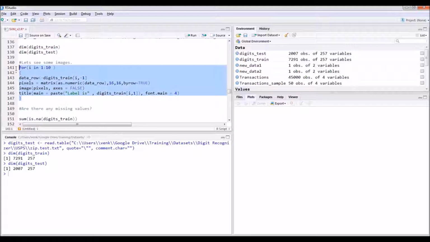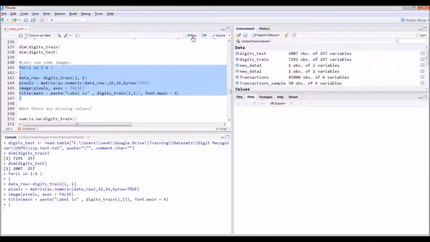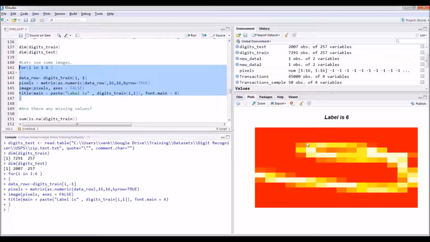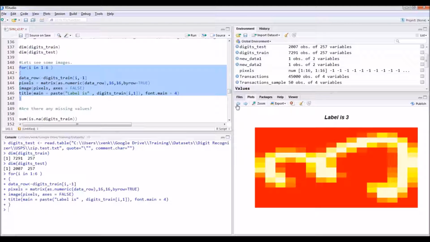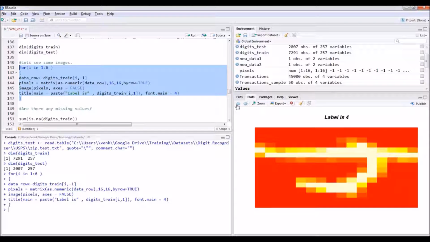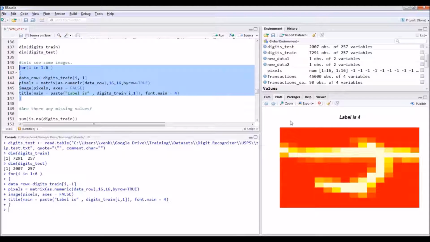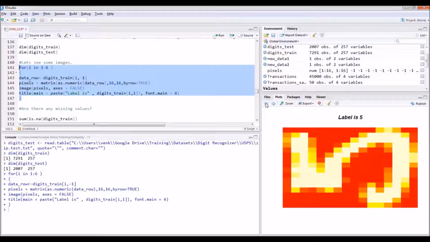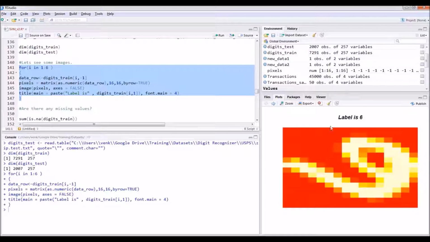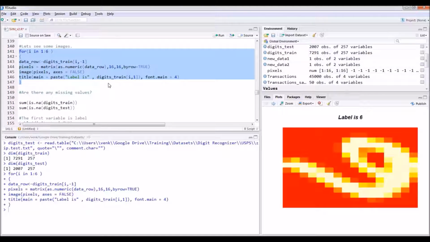Let us draw some of the images, the initial few images in this data set. Let's say the initial 6 images we'll draw one by one. These are the initial 6 images. This is label 3, this is label 7, 4, let us adjust it, 4, 5, label is 5. The pixels are adjusted and then finally drawn, so this label is 6. If we rotate it 90 degrees, we can see that it is 6.